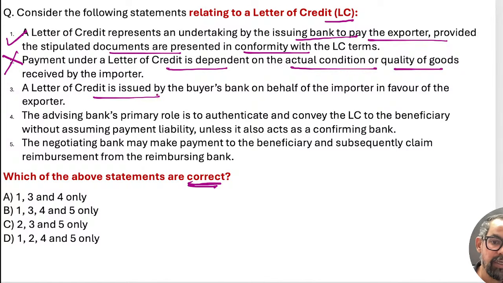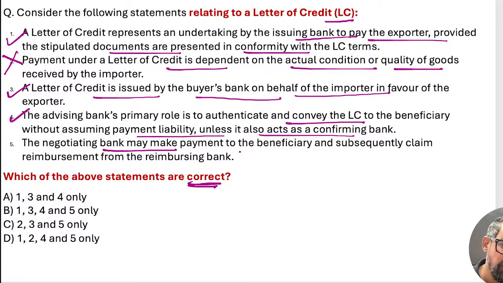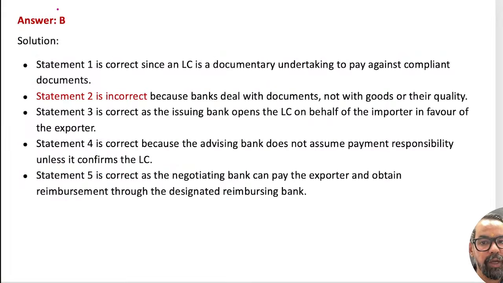A letter of credit is issued by the buyer's bank on behalf of the importer in favor of the exporter itself. The advising bank's primary role is to authenticate and convey the LC to the beneficiary without assuming payment liability, unless they also act as a confirming bank. The next one is that the negotiating bank may make payment to the beneficiary and subsequently claim reimbursement from the reimbursing bank itself. So statements 1, 3, 4, 5, meaning option B, will be the right answer for this one. Very good, guys. Everyone marked correctly.